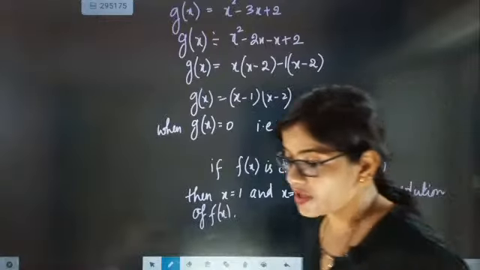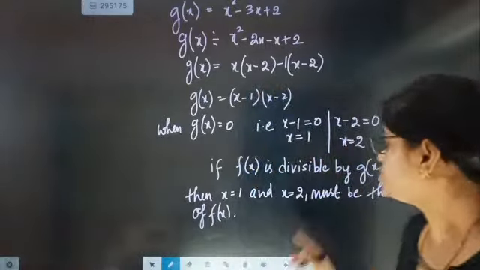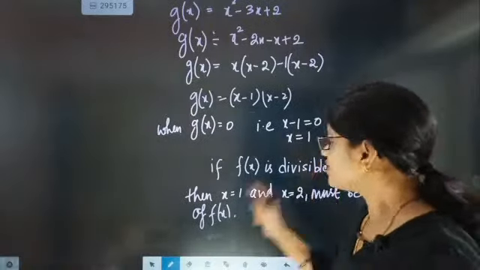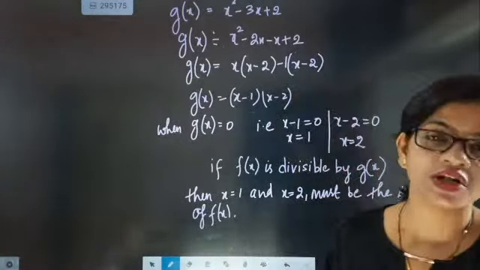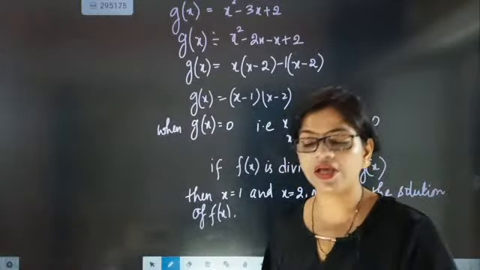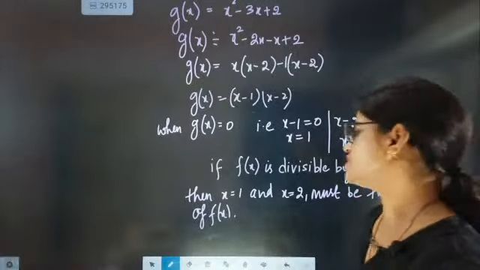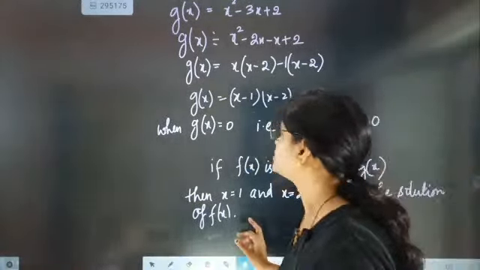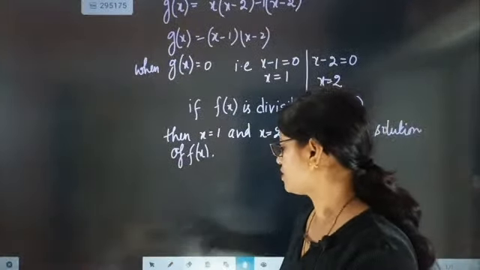Okay, so if f of x is divided by g of x, then whatever values we got from g of x, the moment we substitute them in f of x and it comes equal to 0, it means 100% guaranteed f of x is divisible by g of x. So now we just have to substitute it.